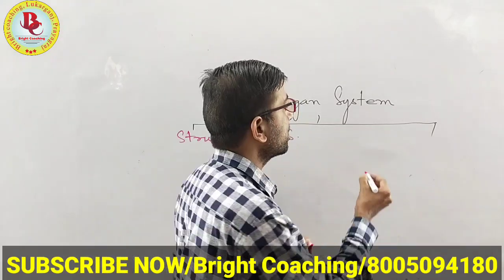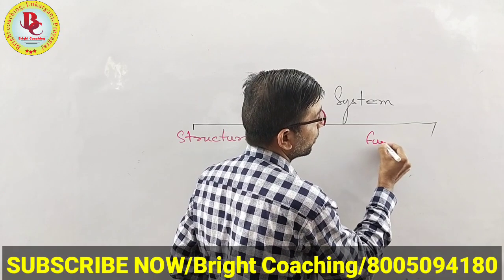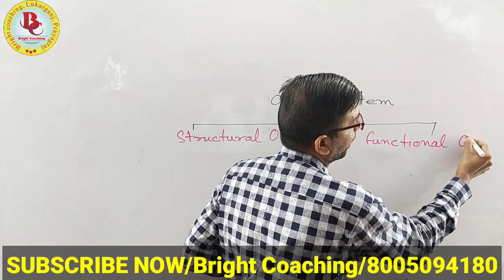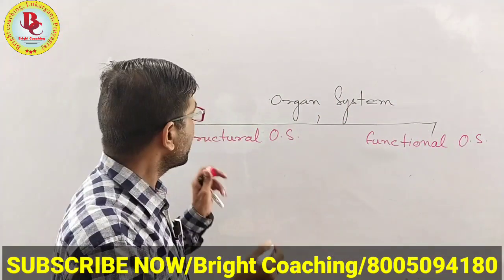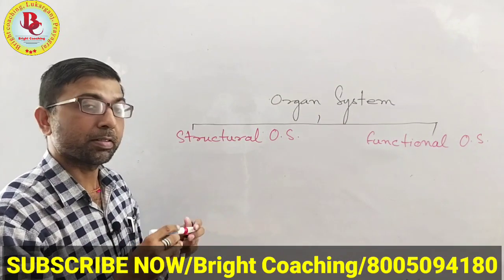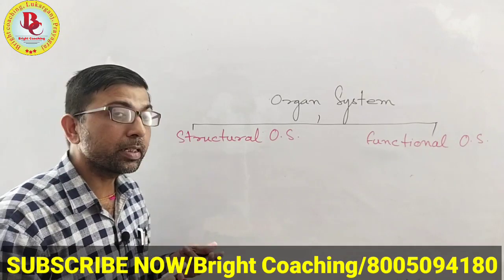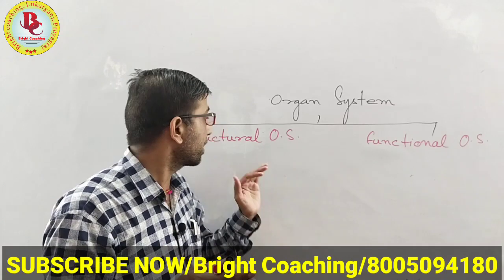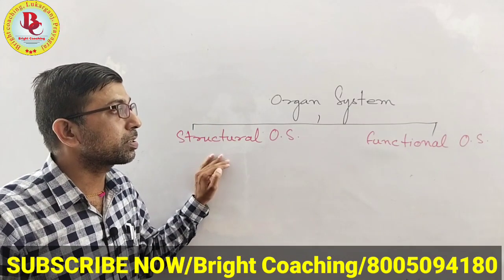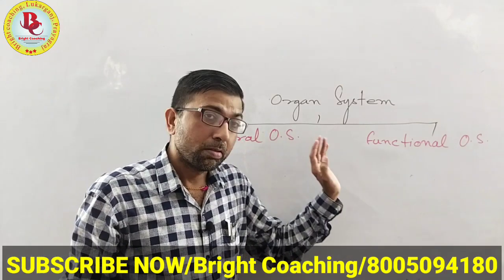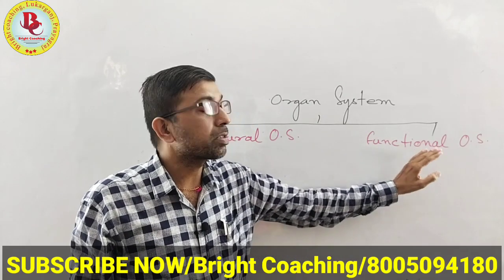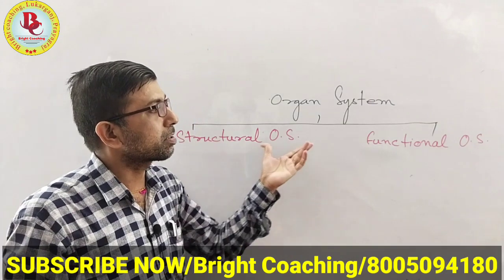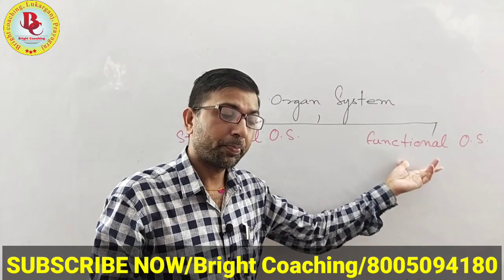And the second is the functional organ system. These are two parts of the organ system. When you will study in your coming chapters, you will study some systems which are related with the structural organ system, and some systems are related with the functional organ system. So we have to know what is the structural organ system and the functional organ system.